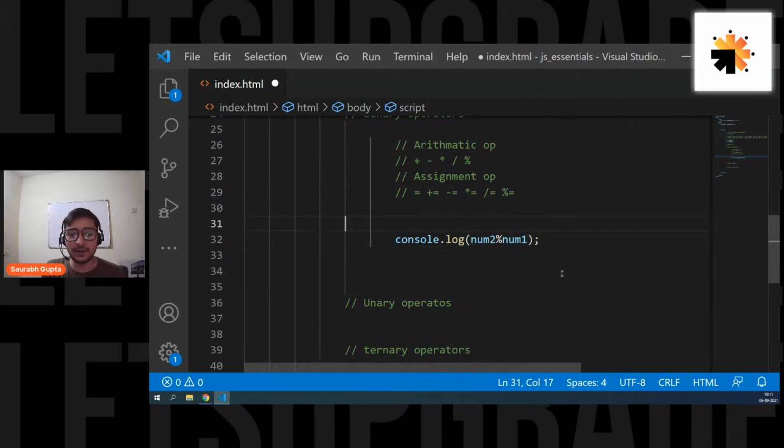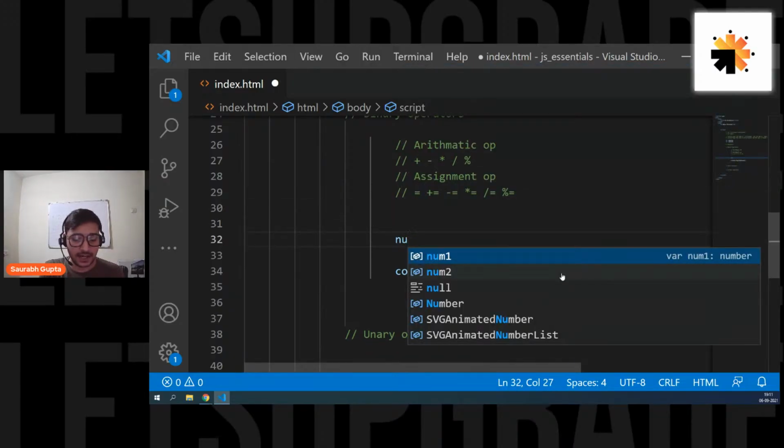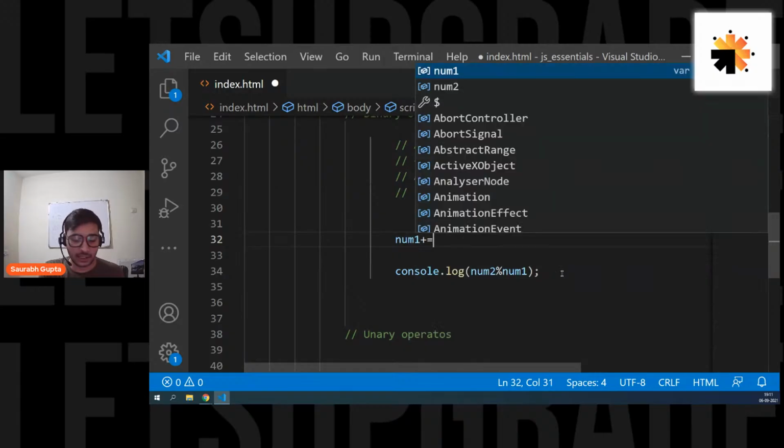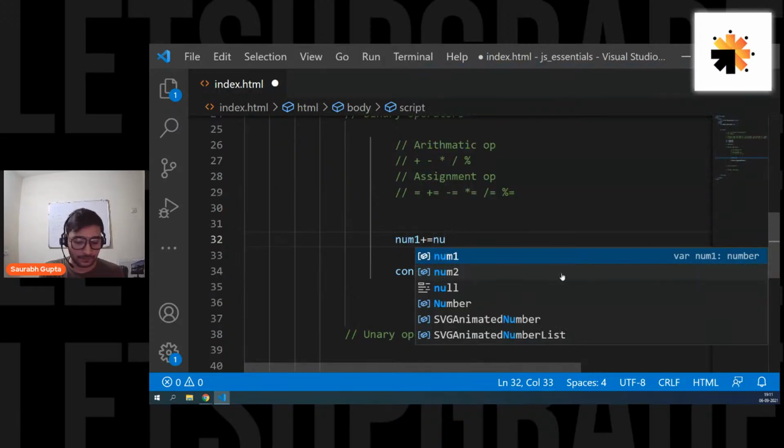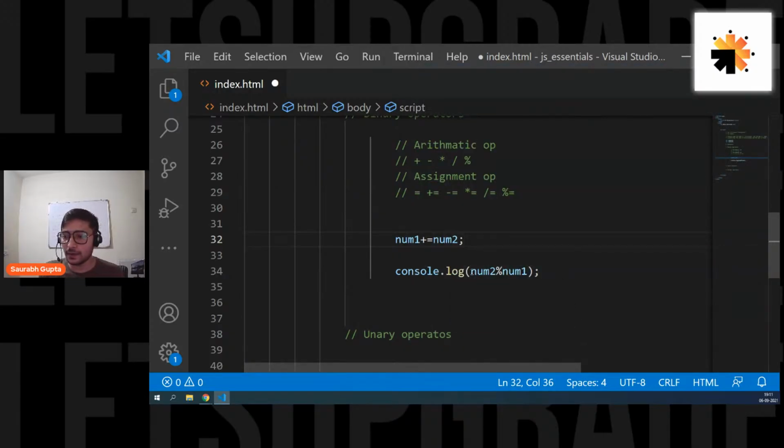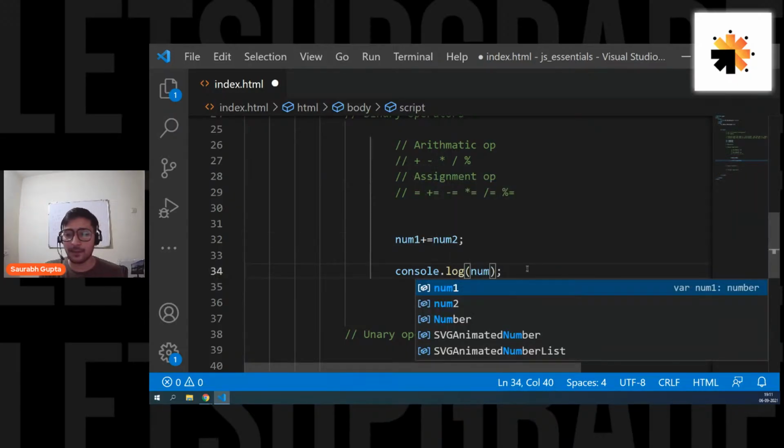Okay. So let me do this, guys. Please focus, everyone. See, I do this. Num1 plus equal to num2. Okay. And let's print num1. So let's try to understand what's actually going to happen here.